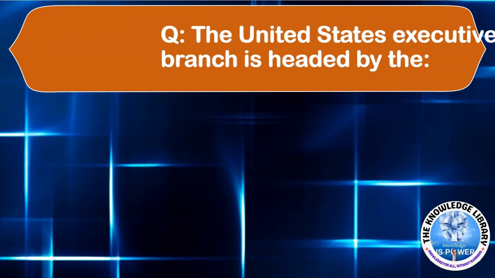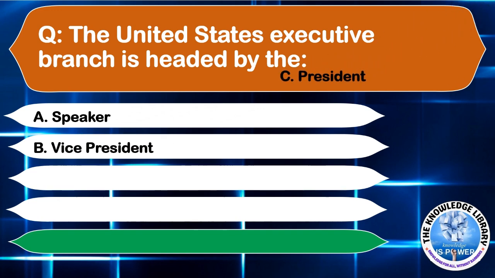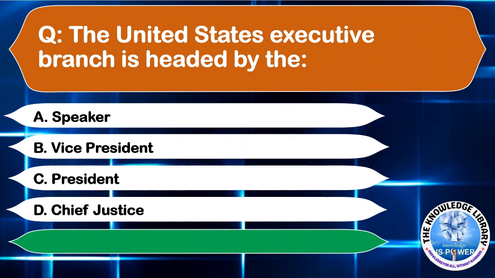The United States Executive Branch is headed by the option A, Speaker. Option B, Vice President. Option C, President. Or option D, Chief Justice. The correct answer is option C, President. Moving to the next question.